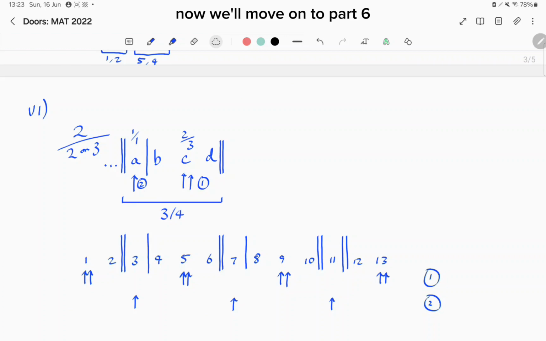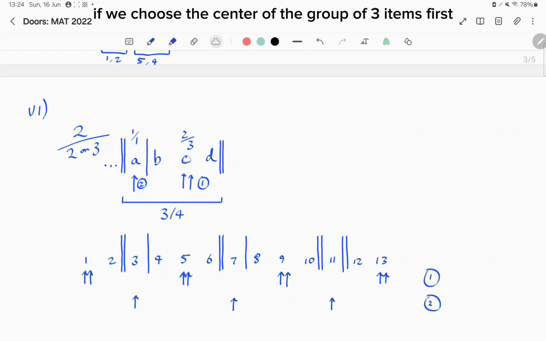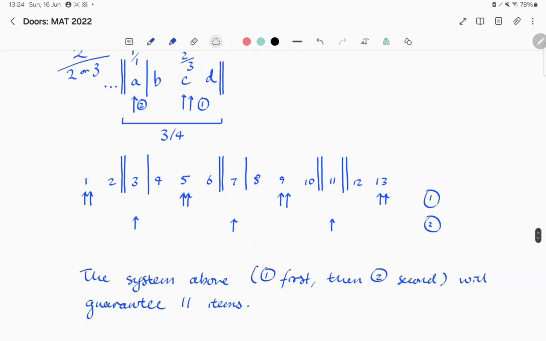Now we'll move on to part 6. Notice that if we have 2 out of 2 or 2 out of 3 chosen items on the side of a group of 4 items, then we can split the group of 4 items into a group of 1 and a group of 3. If we choose the center of the group of 3 items first, then we can get 2 out of 3 of these 3 items. We can then, secondly, choose the singular item to get 1 out of 1 items for this group.